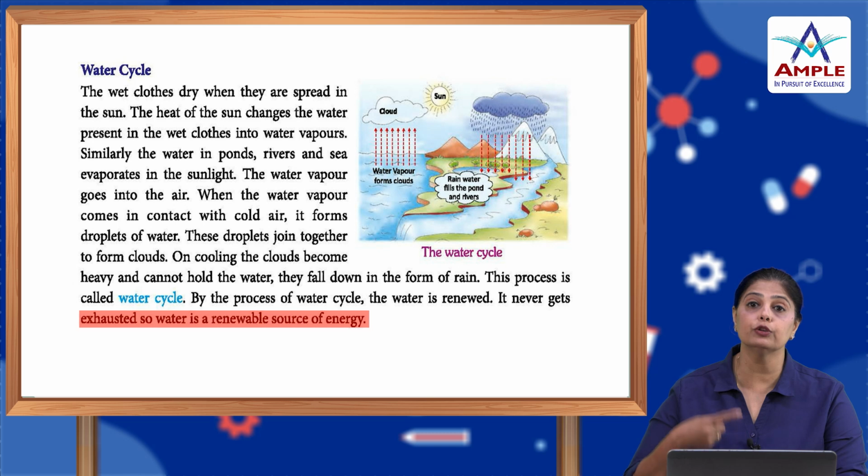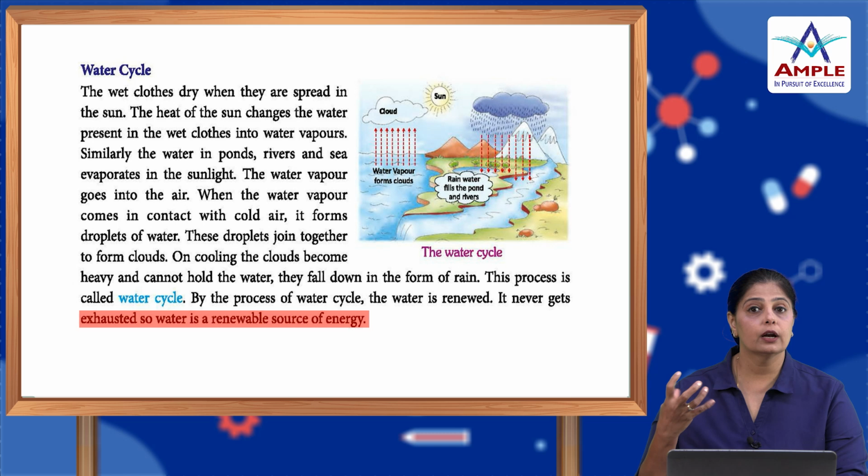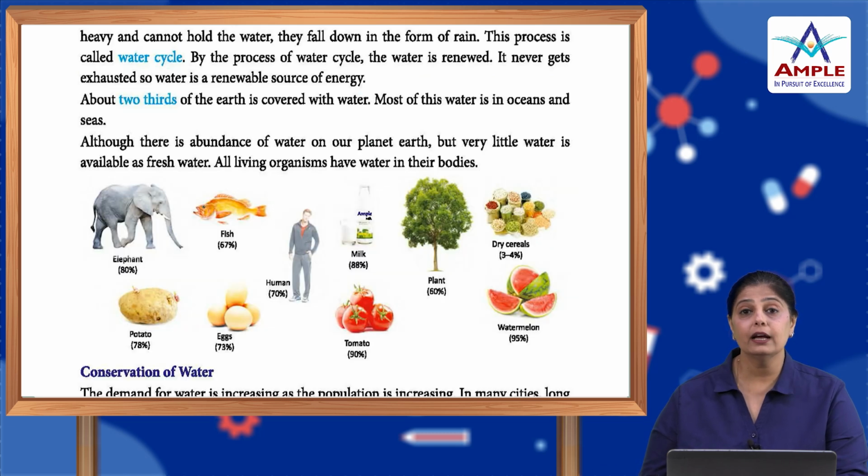So, this process continues: the sunlight falls on the water bodies, the water vapor goes up into the air, then it cools down and forms clouds. Clouds cannot take the water anymore, so they release the water in the form of rain, and again it gets accumulated in the ponds, rivers and all. So, this cycle continues, and that is the reason why the water gets renewed, and hence water is a renewable source of energy.